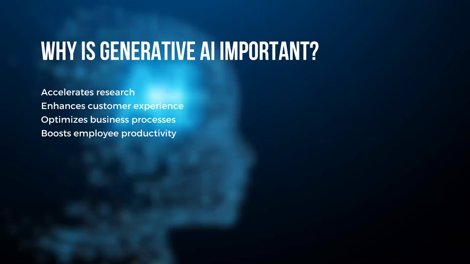Then we can also optimize our business process. If any process is there, we can align it with the technology, whether in marketing, customer service, finance, or sales. Suppose we have business data on profit and loss, we can analyze whether we are reaching the break-even point or not. We can summarize the data and gain knowledge about our business. We can also reduce costs, find where the cost is being spent more, and handle logistics. So we can optimize our business process through generative AI.